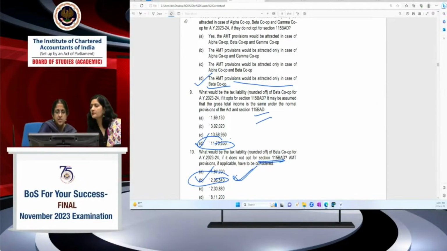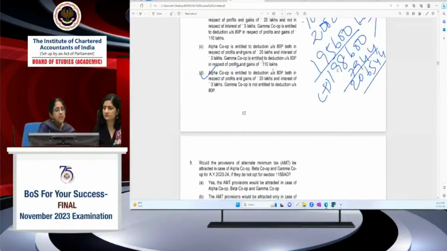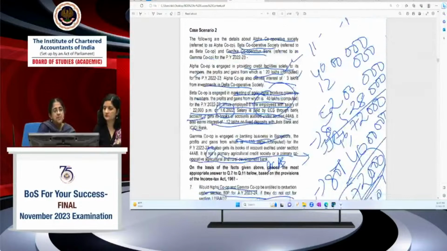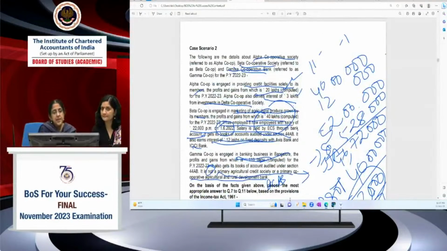It's okay. It's not going to take much time to do the computation. What happened? So now we've seen for beta it's not beneficial; for alpha, what is the benefit it is having? 20 plus 3 lakhs, 23 lakhs is alpha's income. Entire income is exempt under ATP.